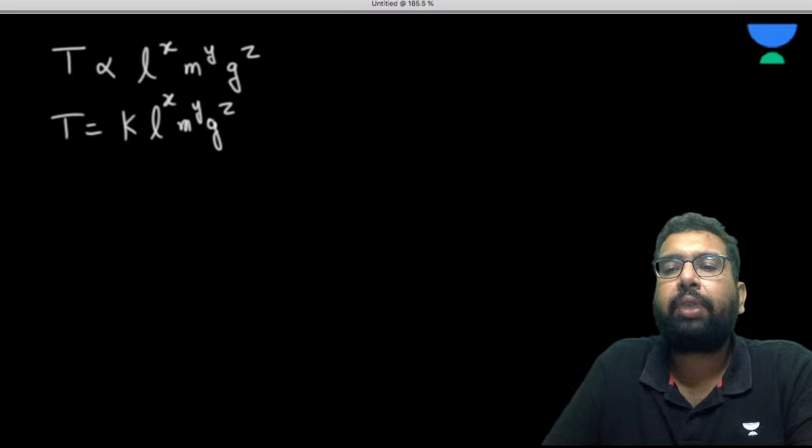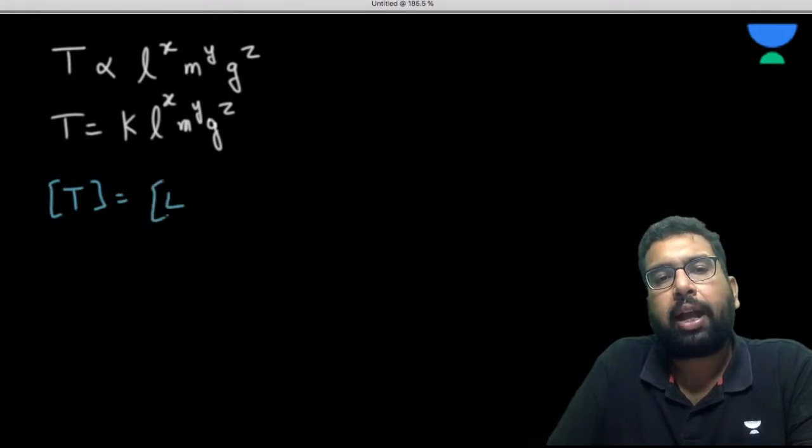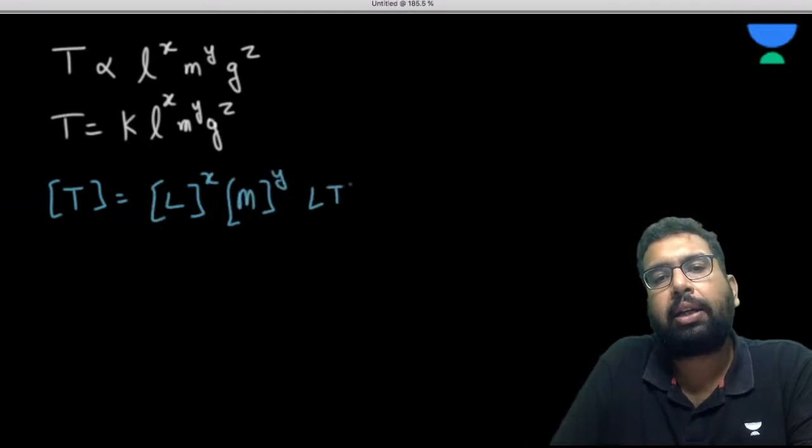So can we write it this way? What is the dimension of T? It is going to be T. k has no dimension, leave it. L, what is the dimension? L to the power x. M, what is the dimension? M to the power y. g, what is the dimension? L T to the minus 2, to the power z. Okay, now please observe.